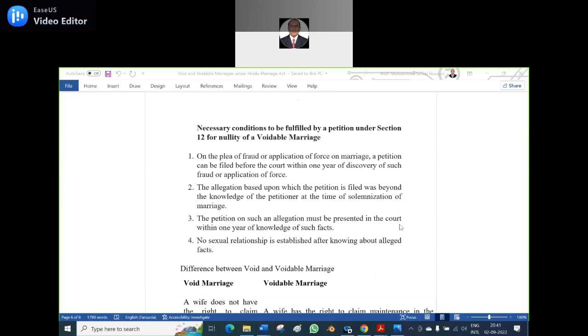What about the desertion? For that also, the duration is 1 year. Do you think that desertion is 1 year or 2 consecutive years? 2 years, sir. That has to be 2 consecutive years. Meanwhile, in the 2 years, if there is a BBC, it does not amount to desertion.